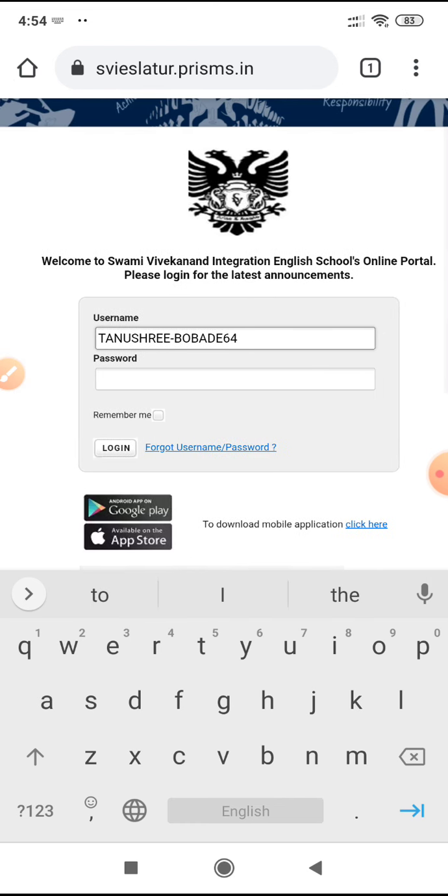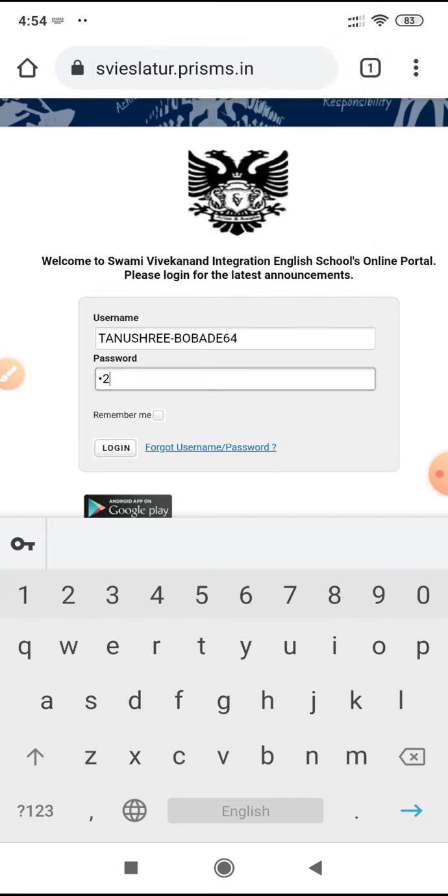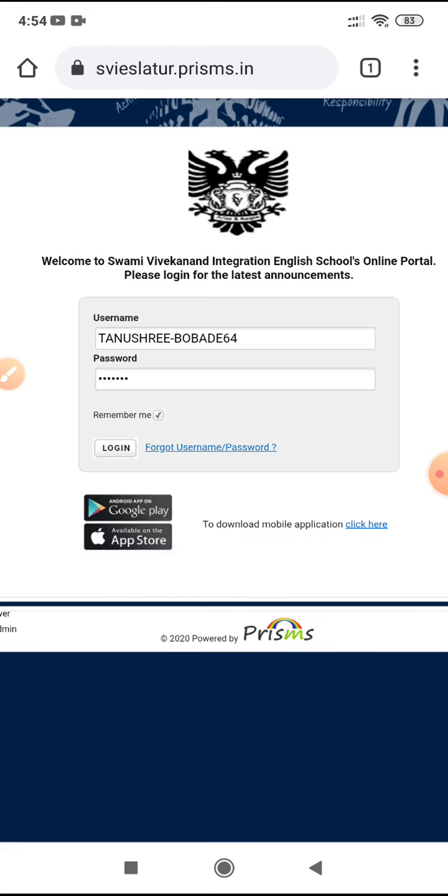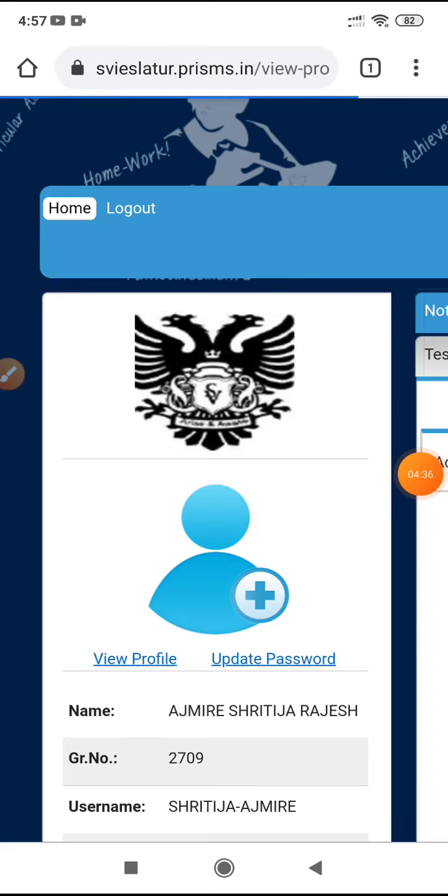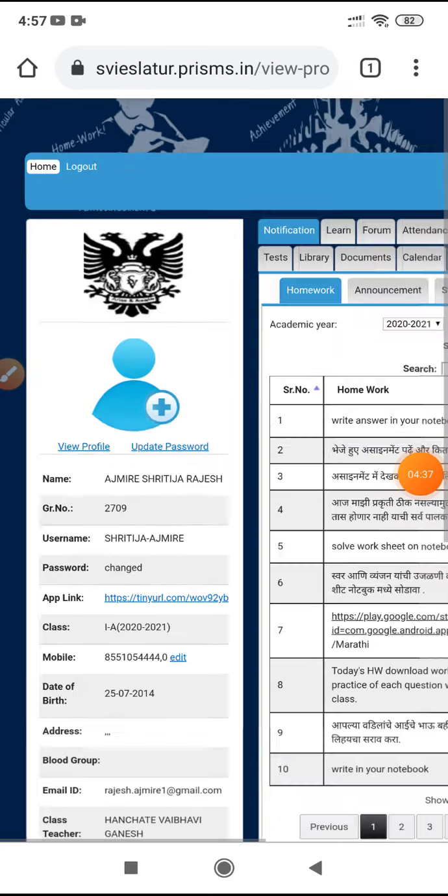Okay, type in your username and password, and you can also select remember me, so that you will be able to log into that account. You won't have to sign in again and again. So you can just enter your username and password and log in, and then you can go from the learn tab